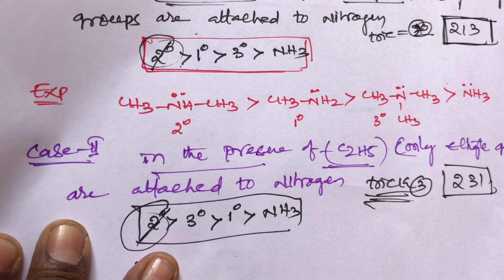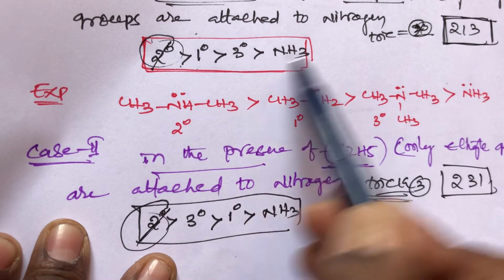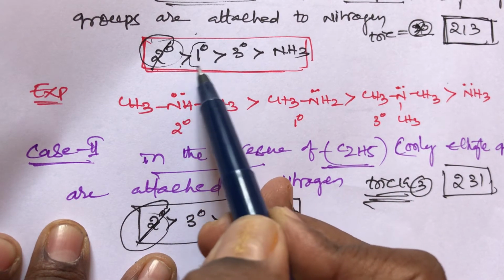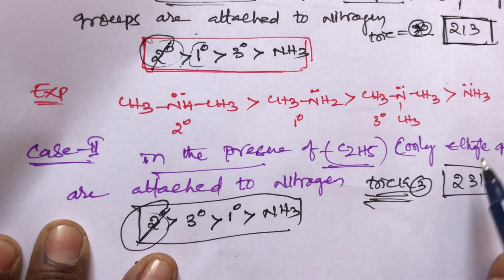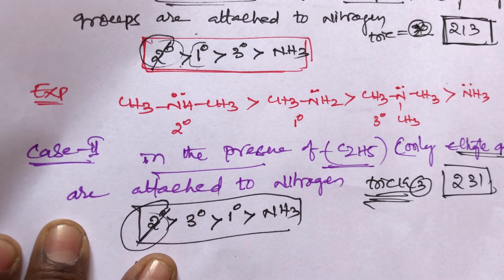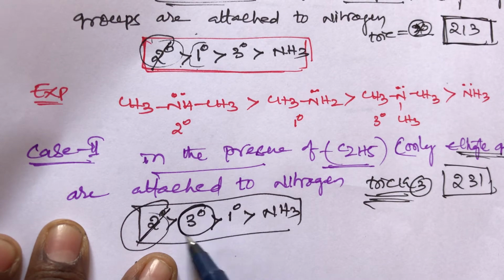So what is the difference between them? You remember, the methyl group is the small number, so that's why we take the small number 1. And the ethyl group is the bulky group, you remember students, so that's why we take the bulky number. Bulky number means tertiary is the bulky number.